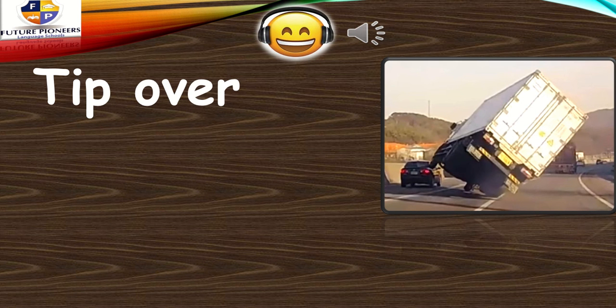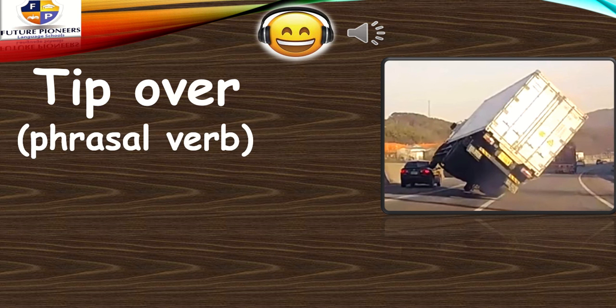Okay, what can you see here in this picture? Oh my God, it looks like an accident. This truck, it's tipping over. Tip over, it means to be upside down. So tip over, it means to be upside down. Tip over, it's a phrasal verb.